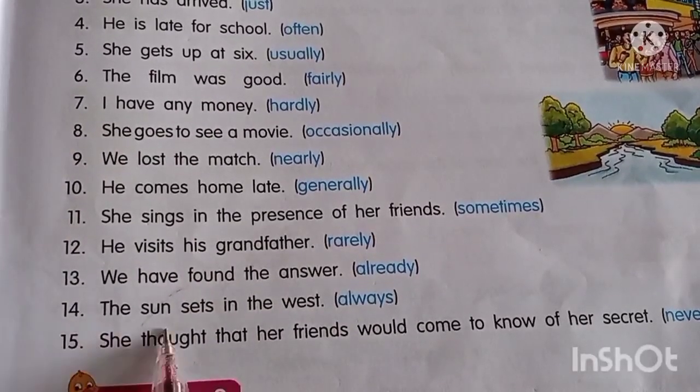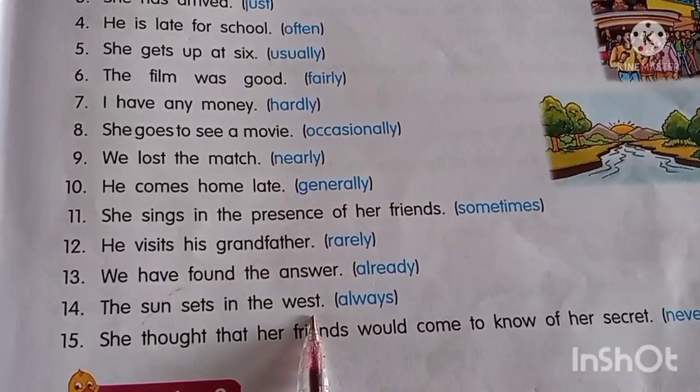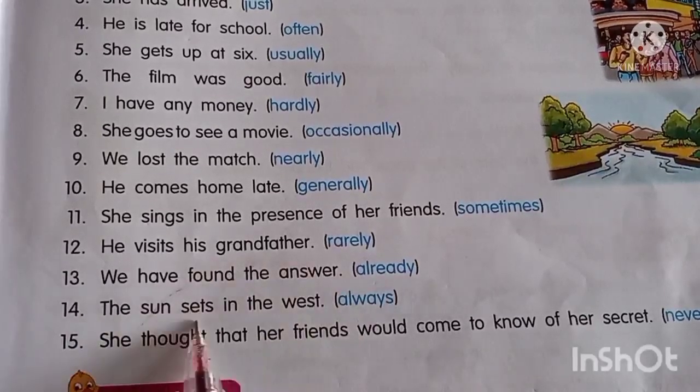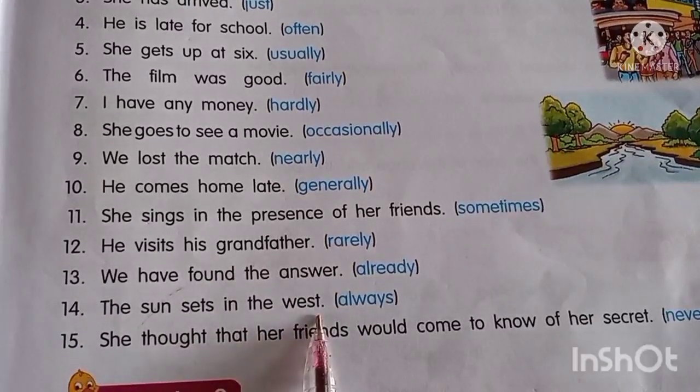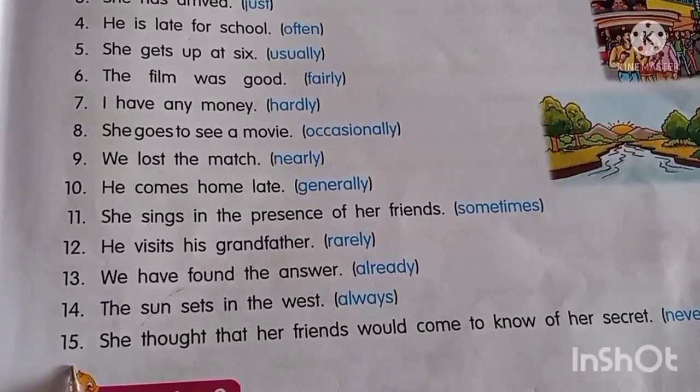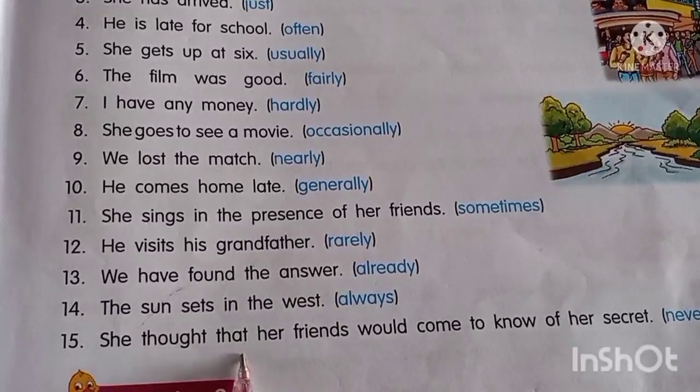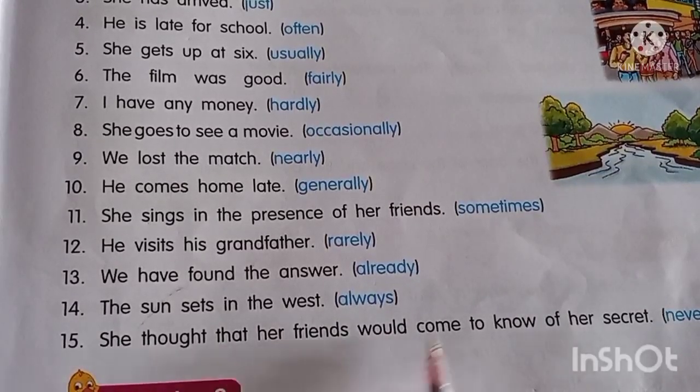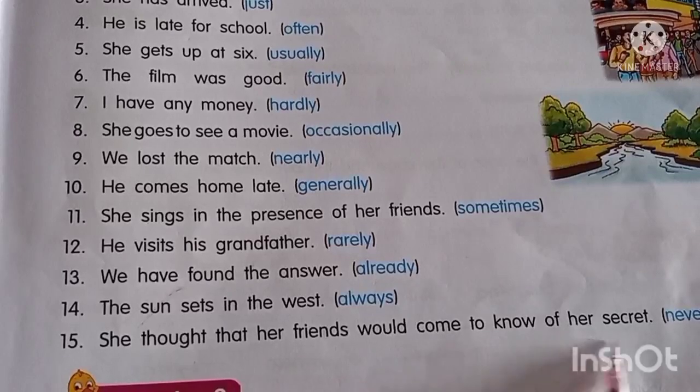Number 14. The sun sets in the west. So what you will write? The sun always sets in the west. Number 15. She thought that her friends would come to know of her secret. So never. Where you will write it? She never thought that her friends would come to know of her secret.